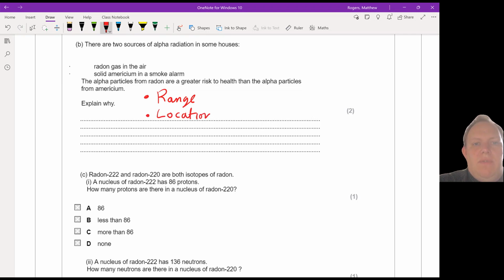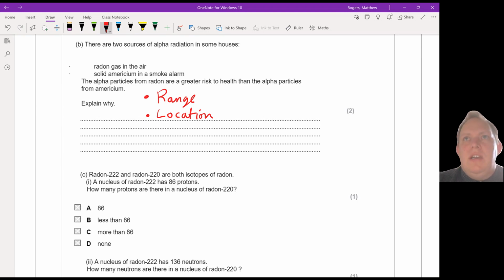location of the radioactive sources, which would be our second useful point to put down. Radon is a gas, so therefore it's all around us. Americium will only be inside the detector and therefore is never likely to be inside our body. When we put these first 2 together, that means that the alpha particles are never likely to make it to us.